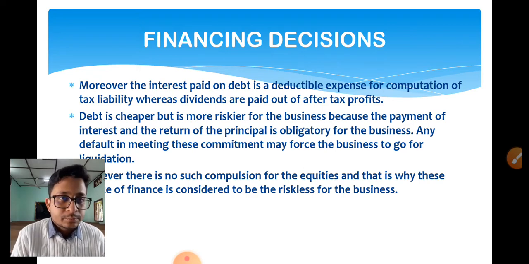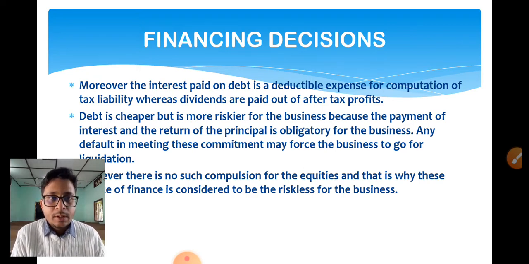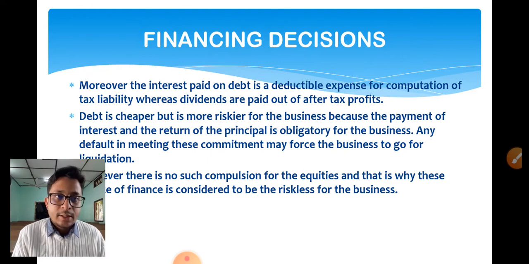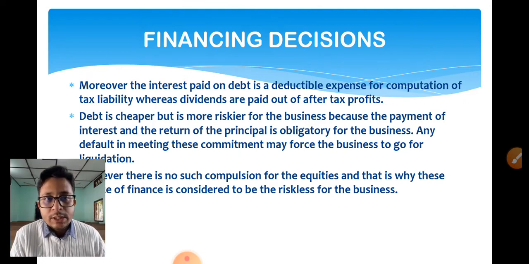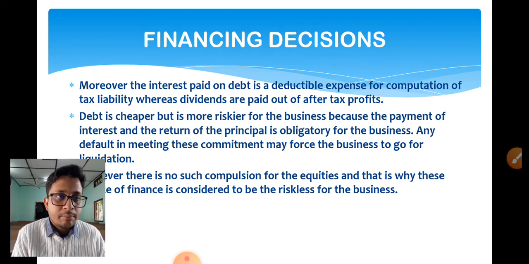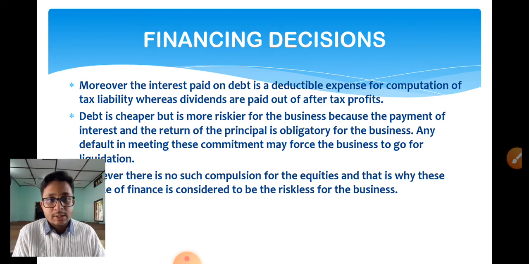Next you see, debt is cheaper but is riskier for every business because of the payment of interest, and the return of principal is obligatory for the business. Any default in meeting this commitment may force the business to go for liquidation. That is in the second paragraph. Here you see, I repeat, that debt is cheaper.